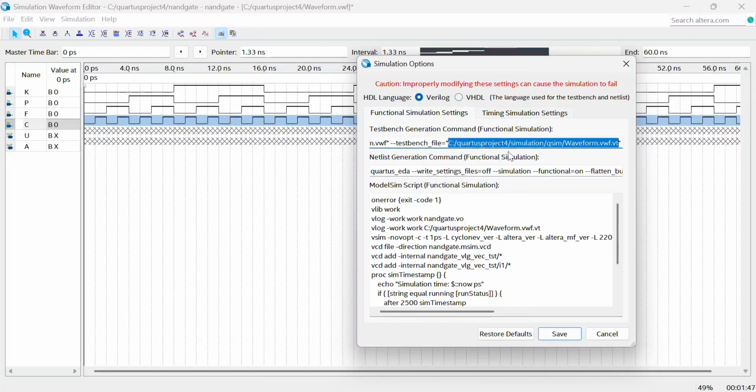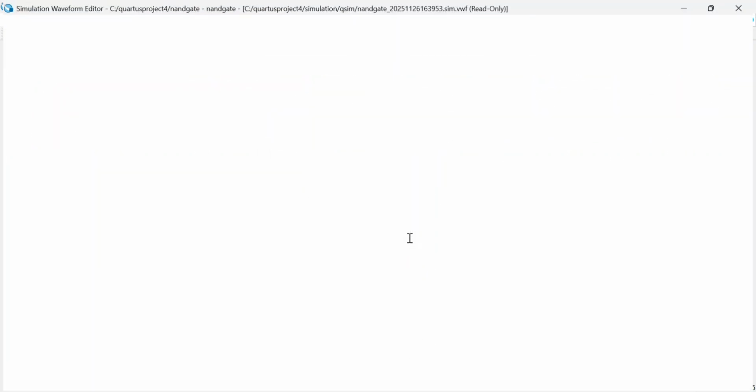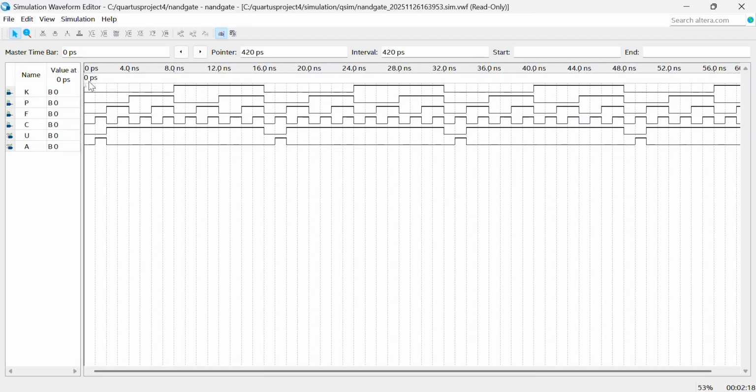We go to the simulation settings to make some corrections, and then start the simulation again. It shows the simulation waveform editor.